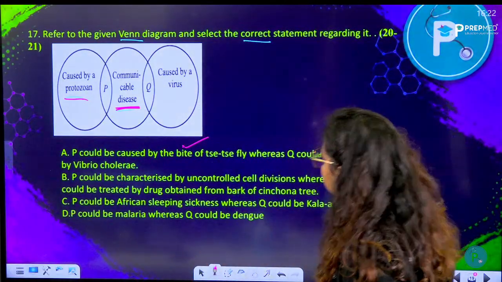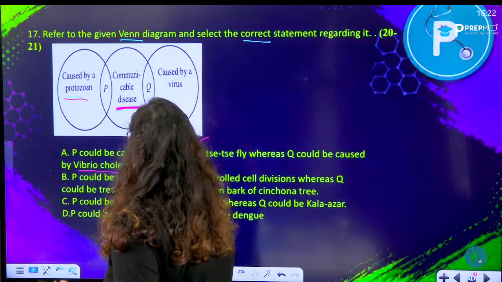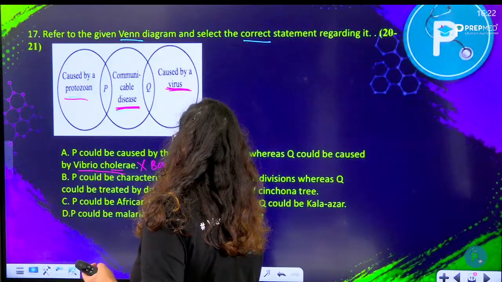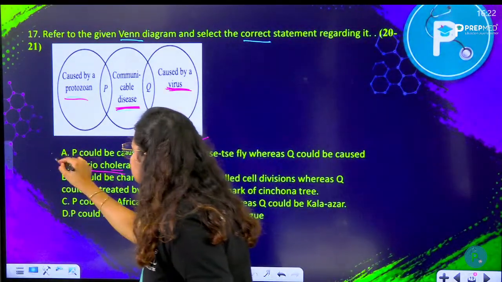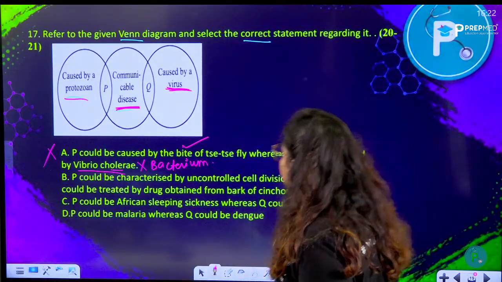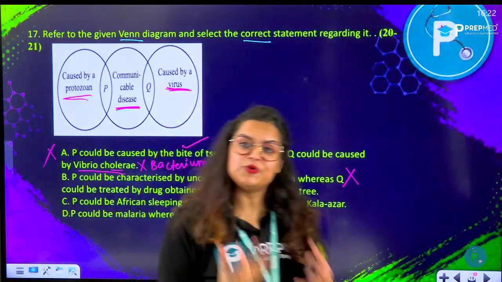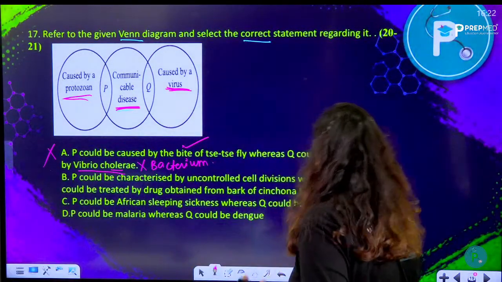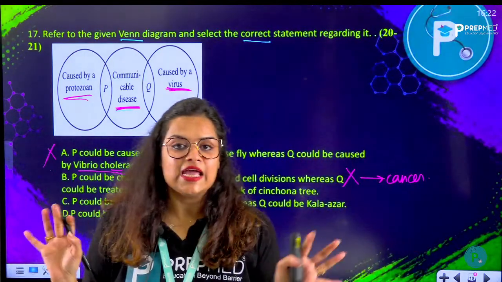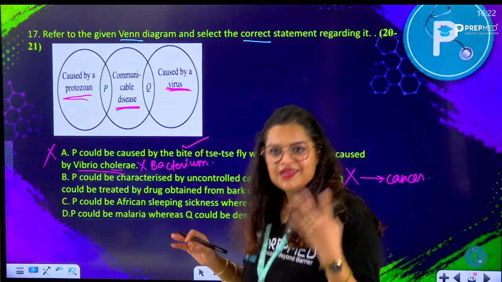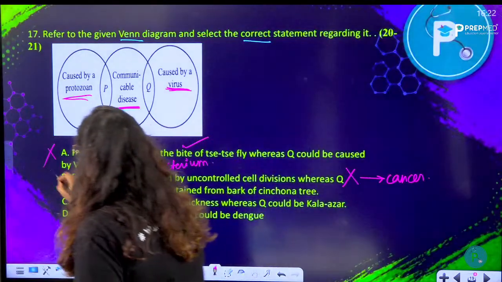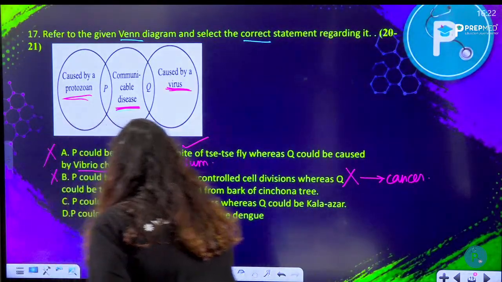Whereas Q is caused by Vibrio cholerae. No, Q is a virus they are saying. No? Vibrio cholerae is a bacterium. So this can't be an answer. Now, P could be characterized by uncontrolled cell division. No, they are saying specifically it is a protozoal disease. Uncontrolled cell division means cancer. Right? Cancer is not caused by any type of pathogen. It is genetic, it is carcinogenic. Genetic mutation, genetic change takes place. Okay, so wrong here.